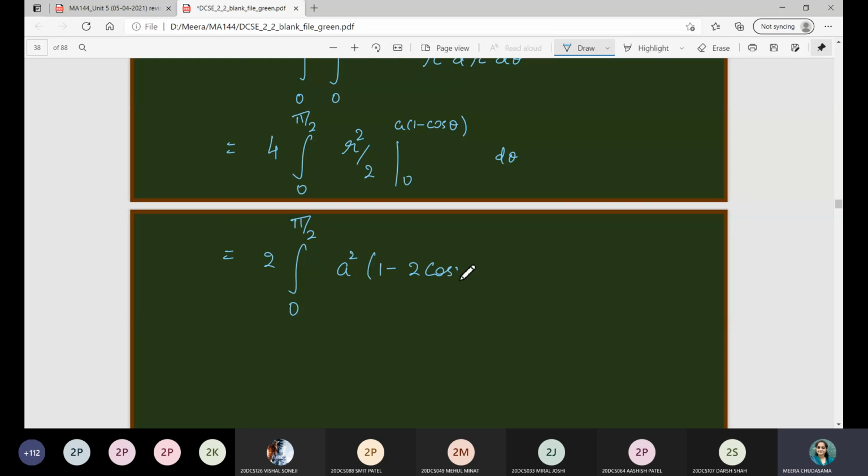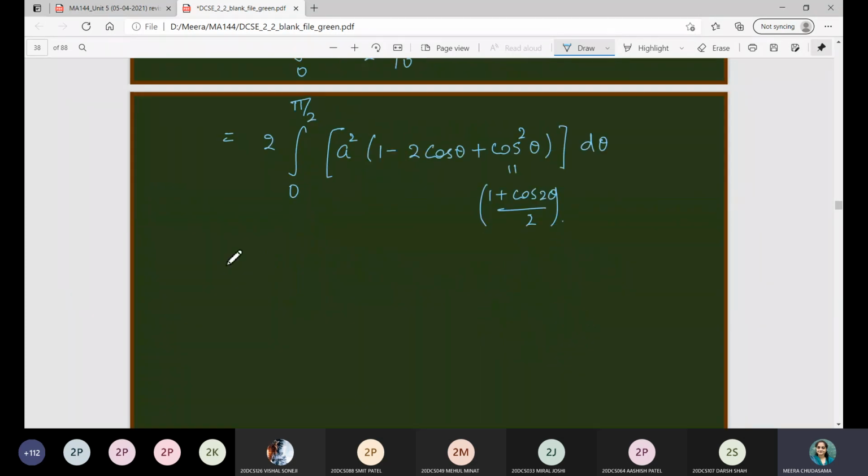So 1 minus 2 cos theta plus cos square theta, and this entire quantity we have to convert in terms of the simple argument theta. So in that case, I will replace this cos square theta as (1 plus cos 2 theta) by 2, right? So the integration is given by a square, which is also common, that constant quantity I can take outside. First one is 1.